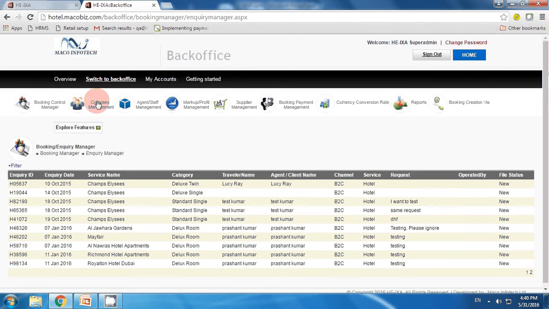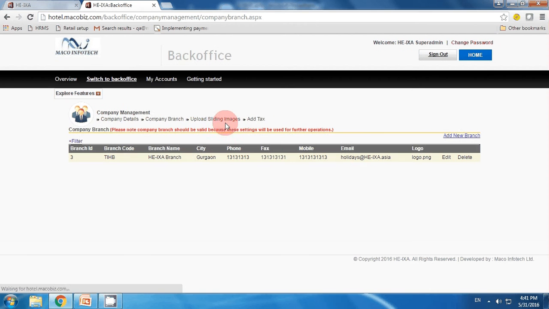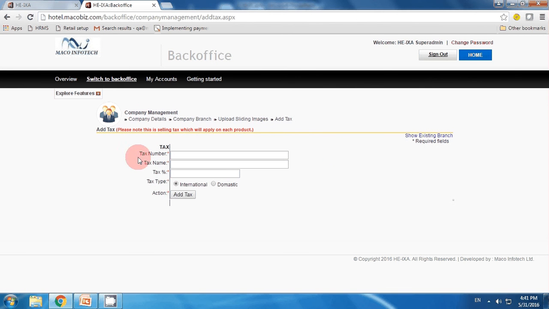Next option is for company management, in which you can manage your company details, you can manage the company branches, you can upload the slider images or you can add the text to your packages. If you want to add the text, just click on add text, put all the details and add it.